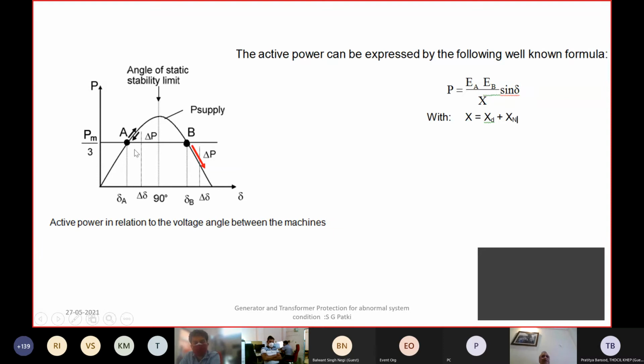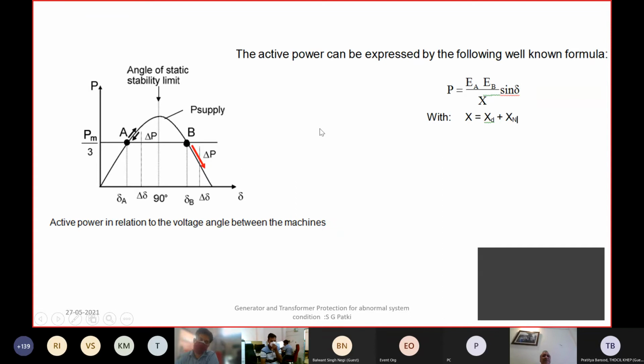So this delta P between the mechanical input and electrical output basically causes the instability where the rotor angle will oscillate, it will accelerate, it will decelerate, and if it is a stable oscillation, it will settle to a new power. If not, this is what we call power swing.